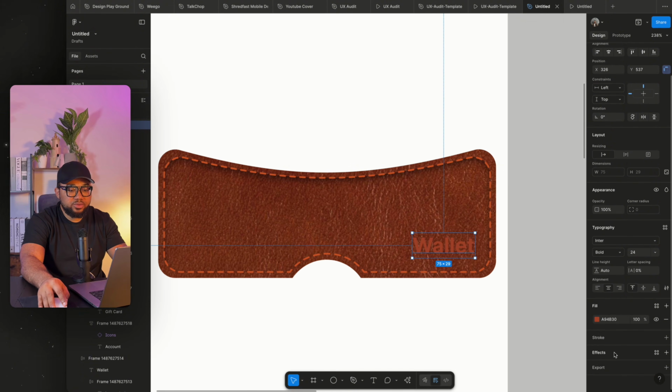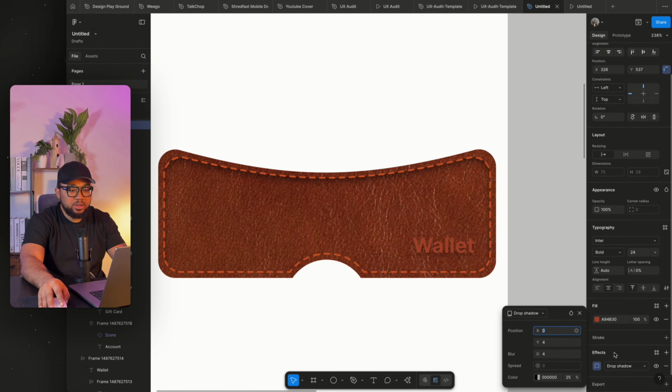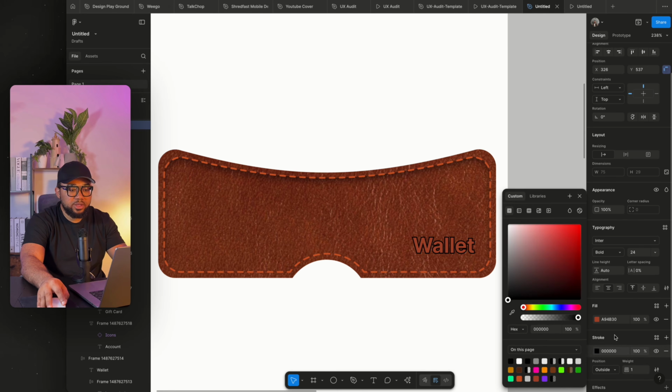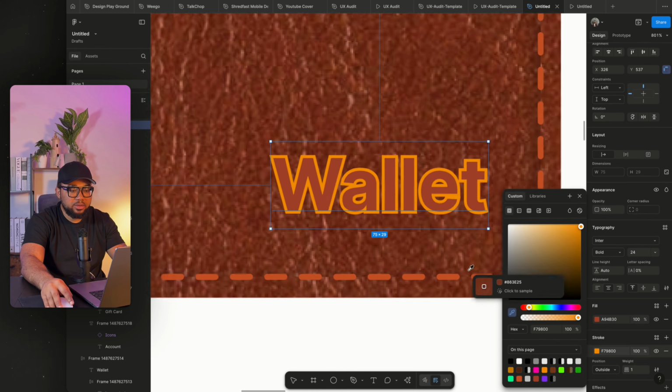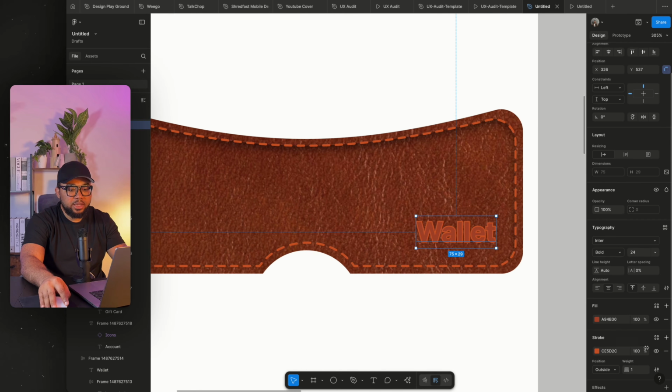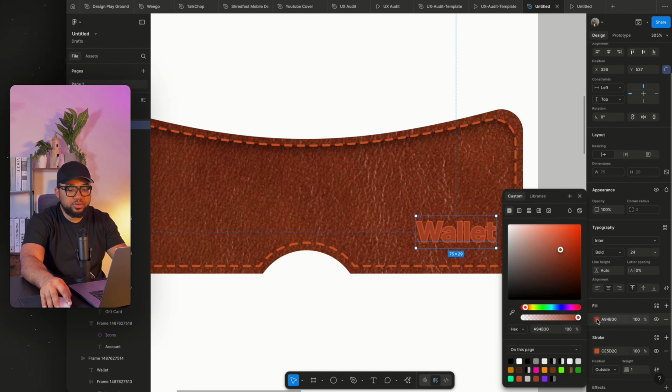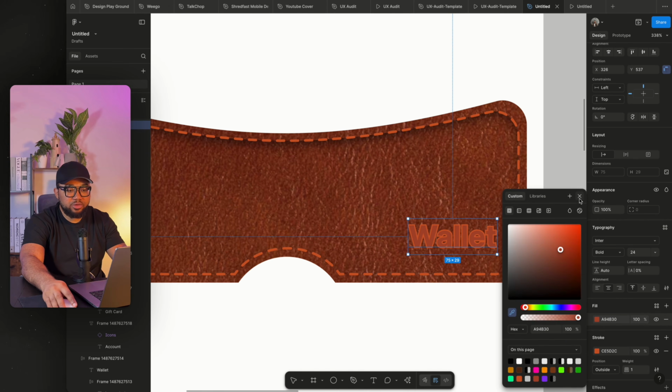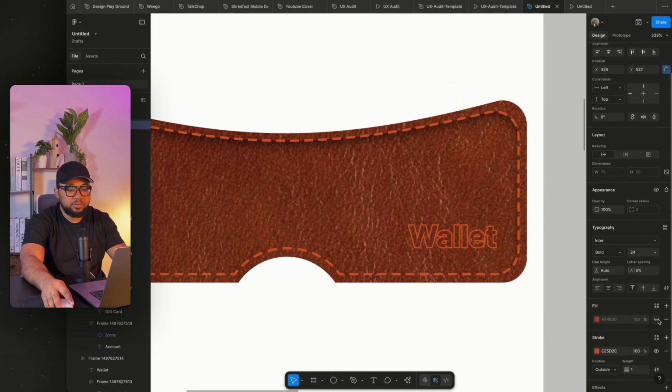Then the next thing I want to do is to add, we could just try something else. Then the same color that we added here, use this. Then the next thing I'm going to do is to change this fill, or just rather remove it. Then we have something that looks like this.